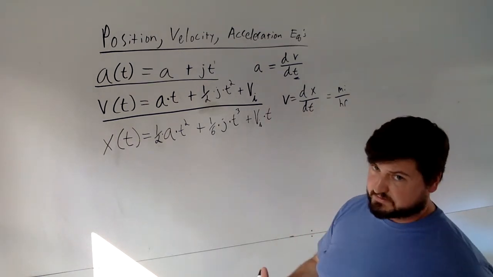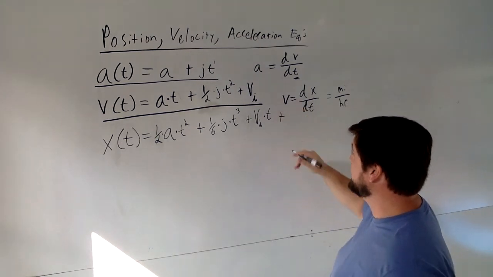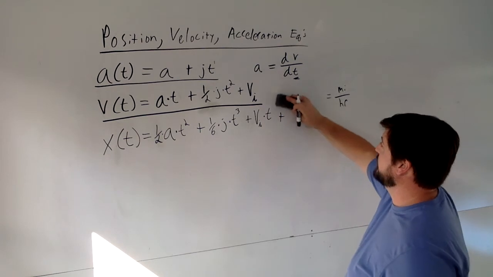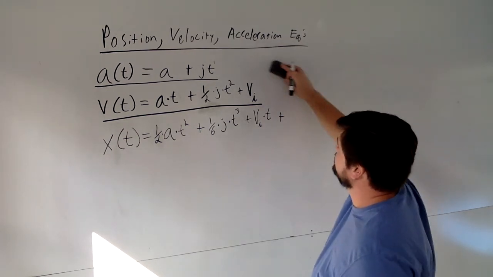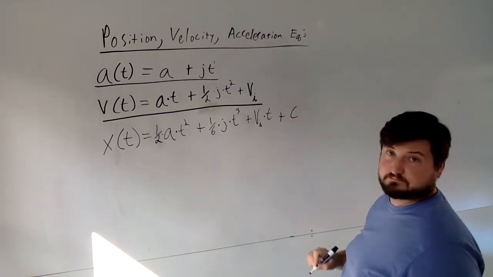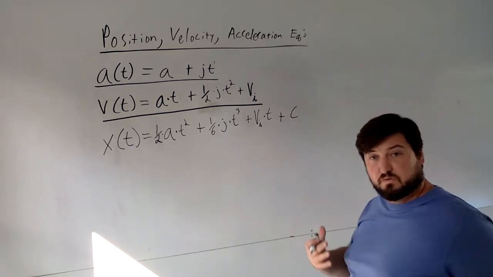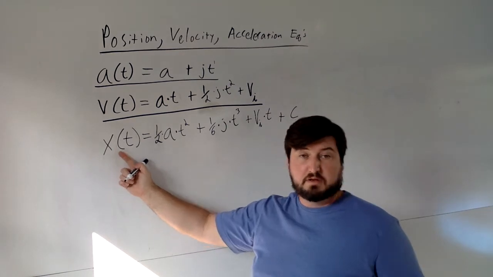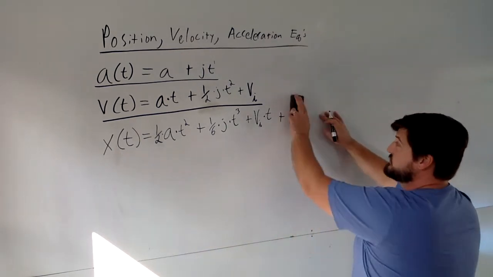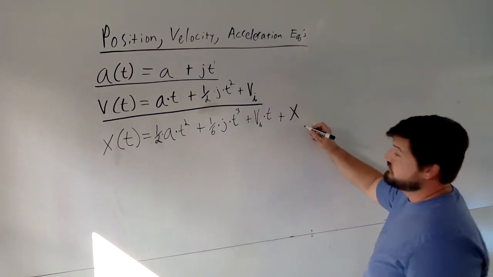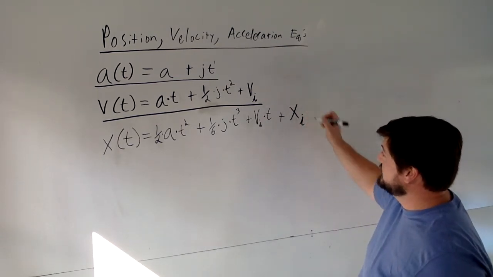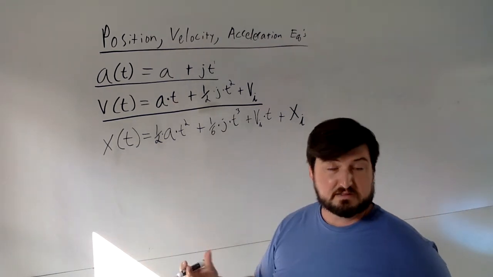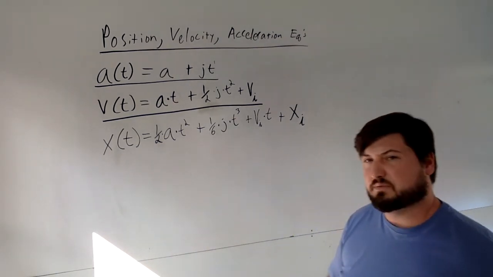Because we took an indefinite integral again, so we also have to add in, and I'm going to get rid of this so I can have some room. So rewind it if you need, okay? We also have to add in our constant. And the constant is a shift in the original location of our variable that we're actually looking at the moment, right? So this really should be a position, and really it was the initial condition, so it's x initial, okay? And again, if you want to call this x final instead of x of t, you can. I'm going to pretty these things up a little bit, okay?